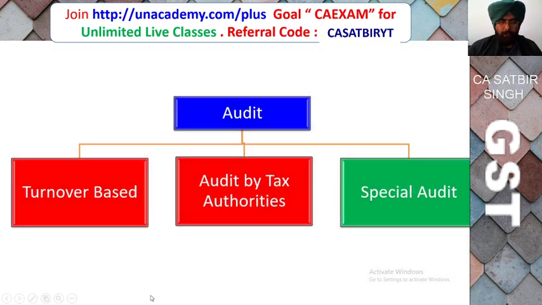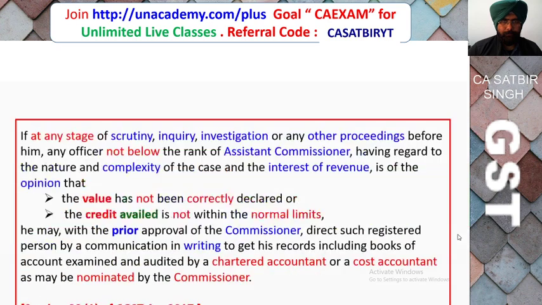So after studying these two kinds of audit, turnover based audit and audit by tax authority, now let us discuss what is special audit under GST.